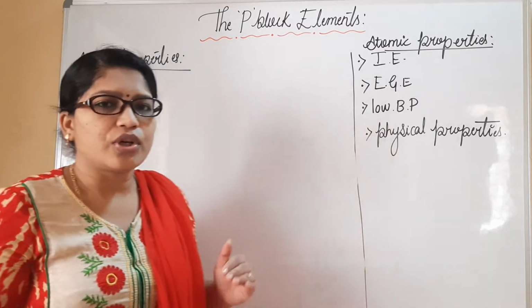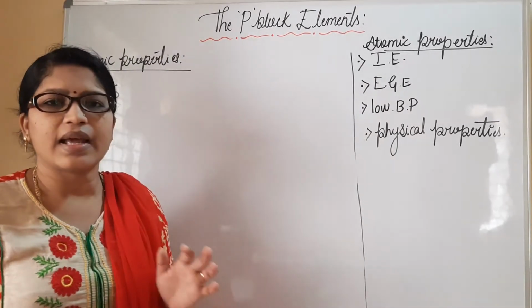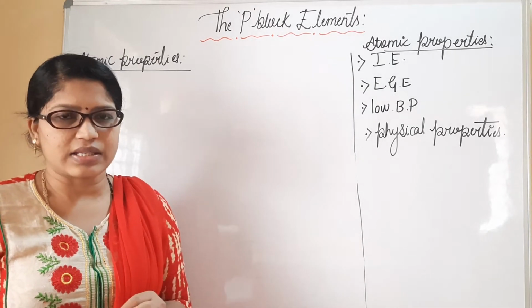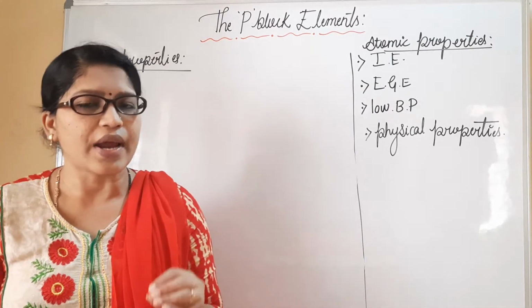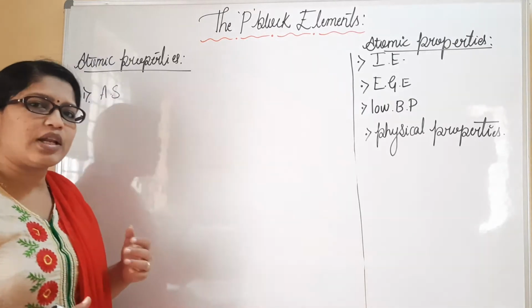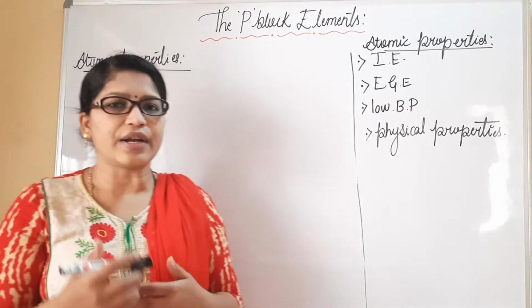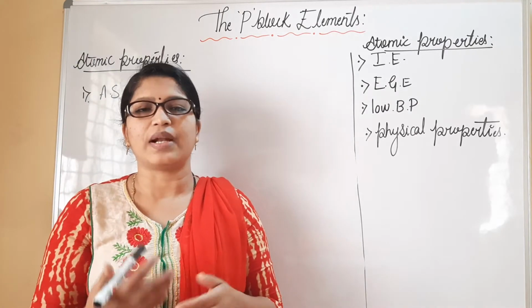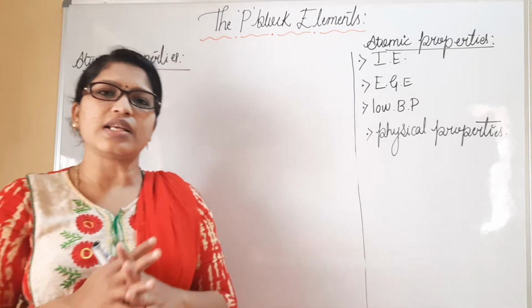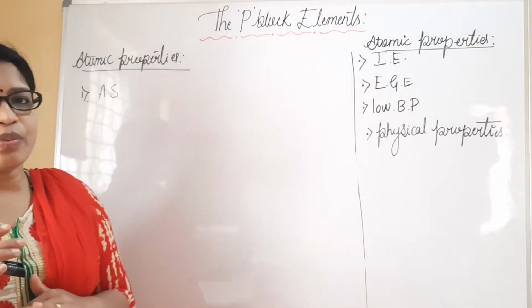The same holds good for group 18 elements. Down the group size always increases, and across the period atomic size decreases. The size increase is mainly because electrons are added to the next shells, so the number of shells increases.